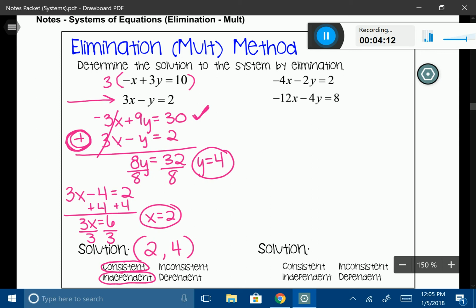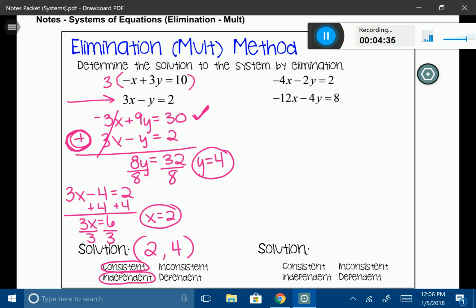Okay, let's try another one now. All right, so I'm going to look at my x's and just kind of scan it over with my eyes and notice that my x's are not similar and the coefficients of my y's are not similar either. Now, I could either work with my x's or I could work with my y's. It doesn't really matter. No matter what, you're going to get to the same solution.